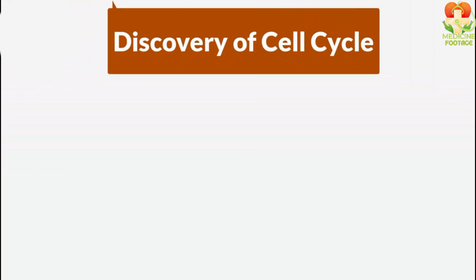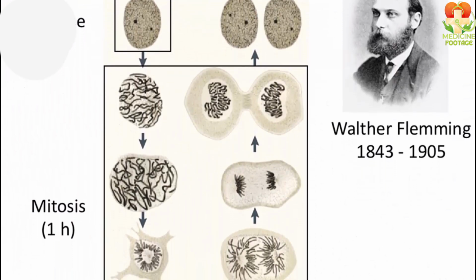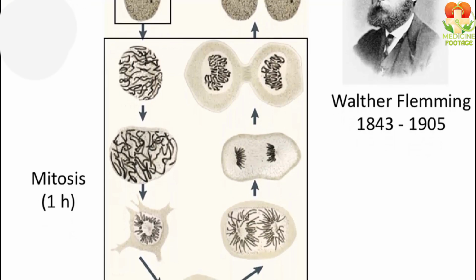Now talking about the discovery of the cell cycle. In 1882, there was a scientist named Walther Fleming. He discovered the cell cycle.